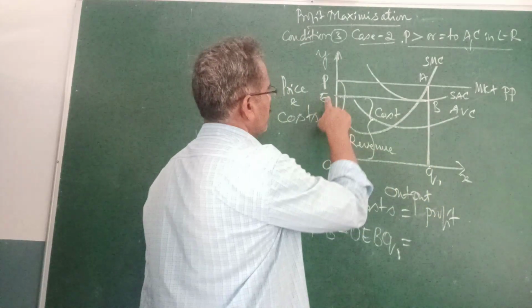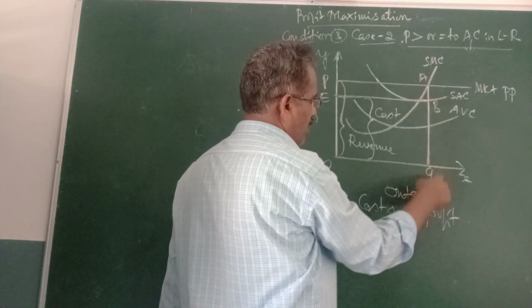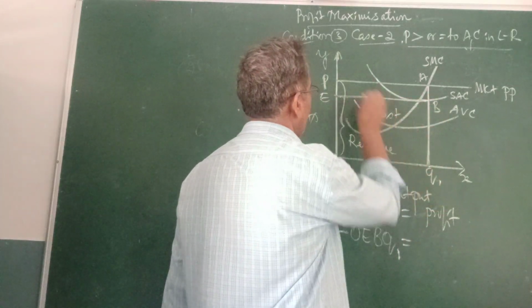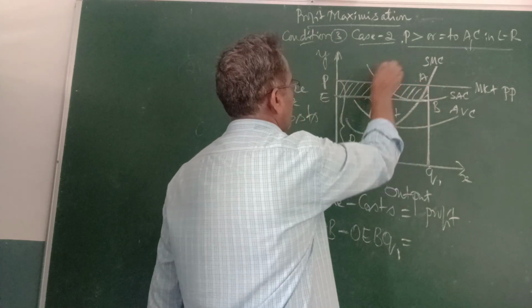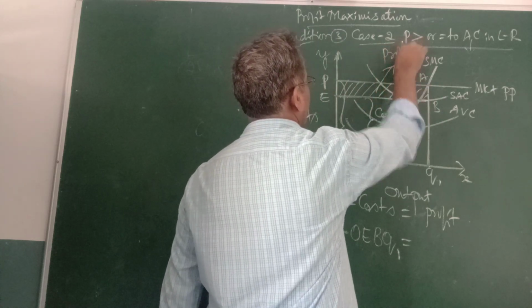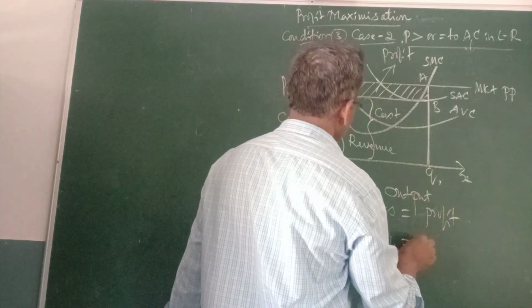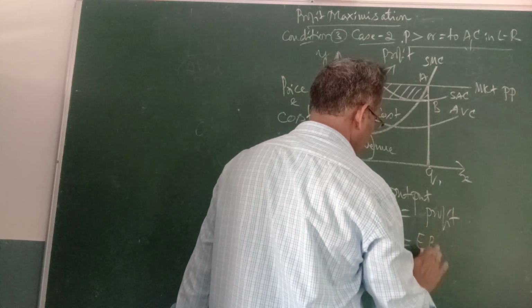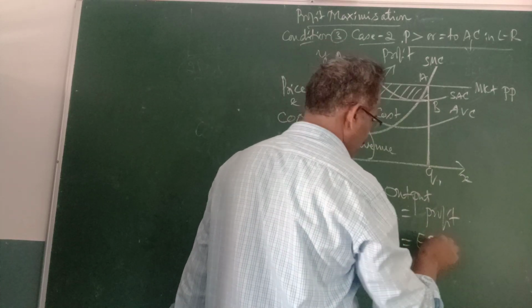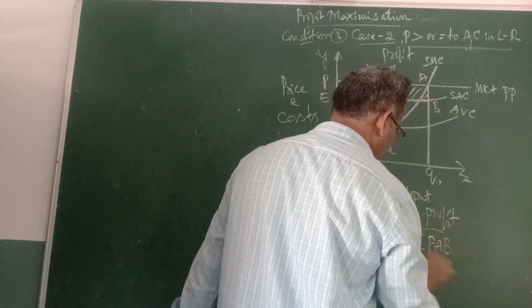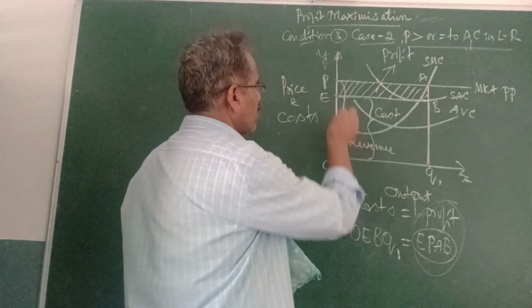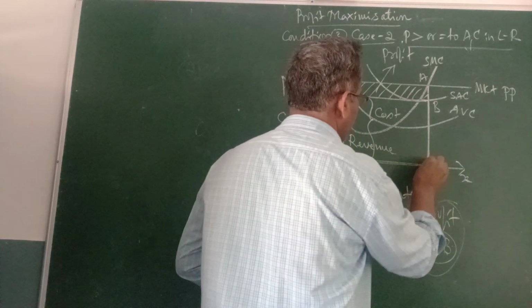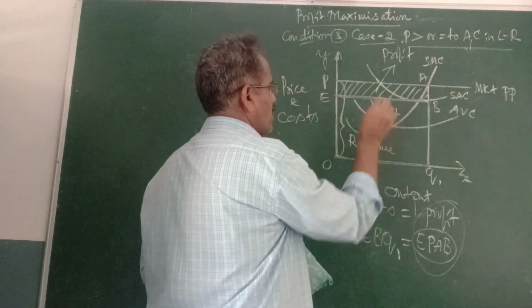Then OPAQ1 minus OEBQ1 is nothing but EPAB, because this rectangular area is the profit. EPAB is the profit. It means the smaller rectangular area is the cost.